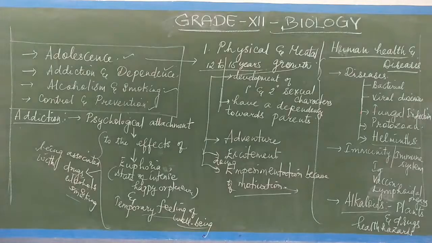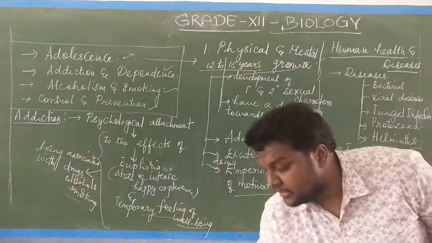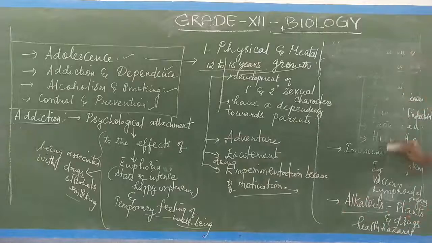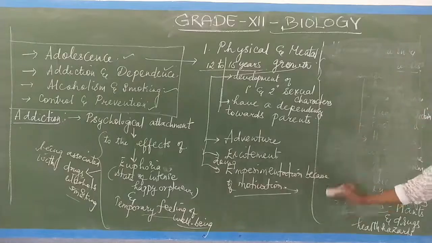Now coming to the next one, dependence. That is the tendency of the body to manifest. What is the next topic? Dependence. The temporary state of the body to manifest a characteristic and unpleasant withdrawal symptom.